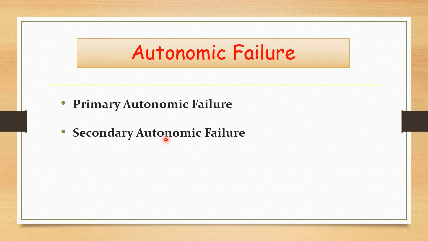Certain diseases like diabetes, amyloidosis, then sympathetic surgery, all those diseases may lead to a disorder of the autonomic nervous system, and that is known as secondary autonomic failure, where the symptoms may vary. Because the autonomic nervous system is concerned with the innervation of many of the visceral organs. It may be the GI tract, the cardiovascular system, kidney, reproductive system, etc. So the symptoms may manifest as multiple organ dysfunction. There may be symptoms of the GI tract, or it may affect the cardiovascular system, or it may affect the kidney likewise.